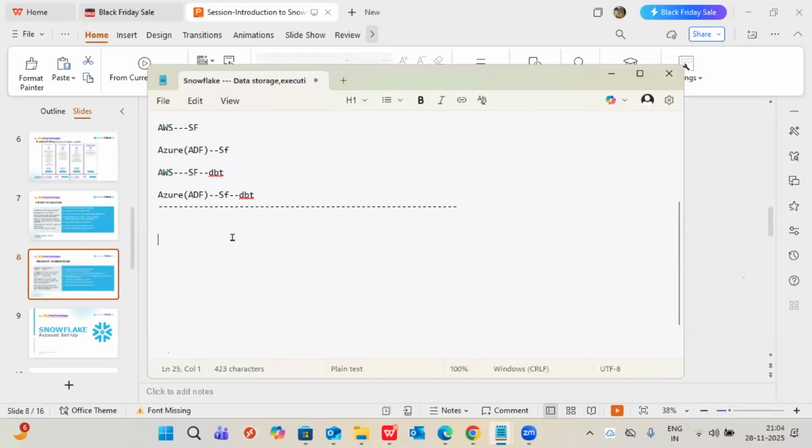So in ADF, you only cover the ADF tool, correct? Not the development side. ADF is an ETL tool, drag and drop. This course is for Snowflake developers. We don't do any transformations in ADF. If I say in interviews that I did transformation in ADF, then why Snowflake? Why DBT? That is the next question. So as a Snowflake developer I'll use ADF for loading purposes only. That I will cover, all from real-time experience. So extract and transform we will do by DBT. If no DBT, then Snowflake.